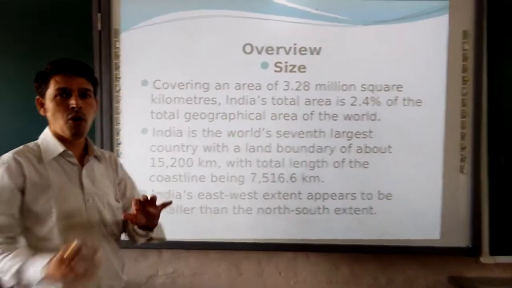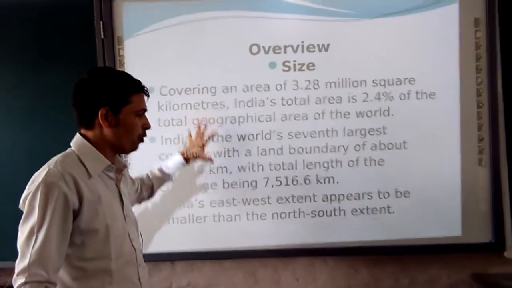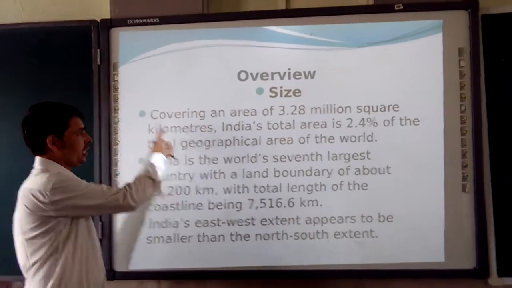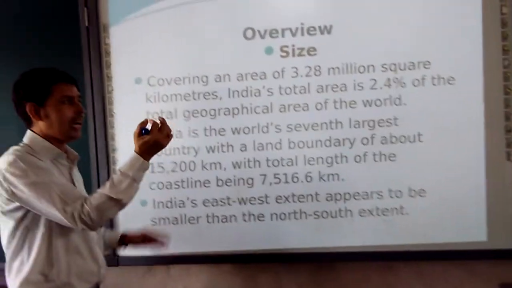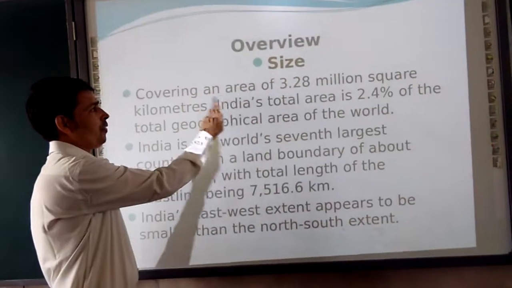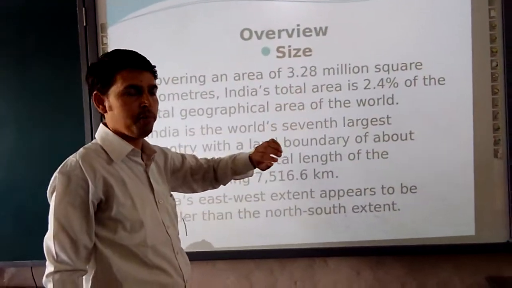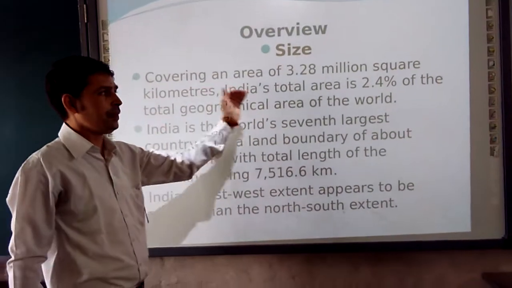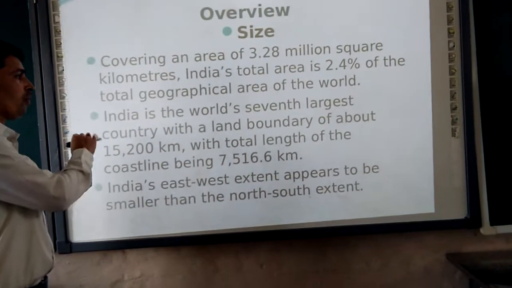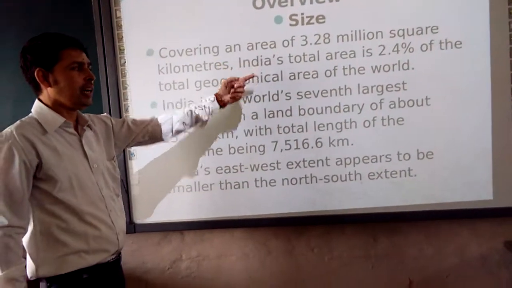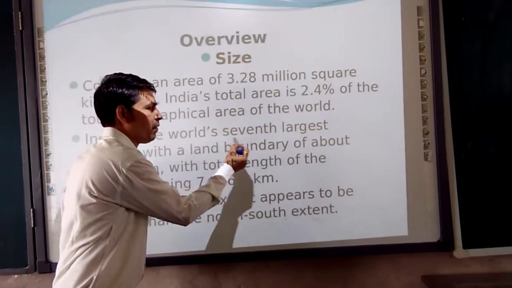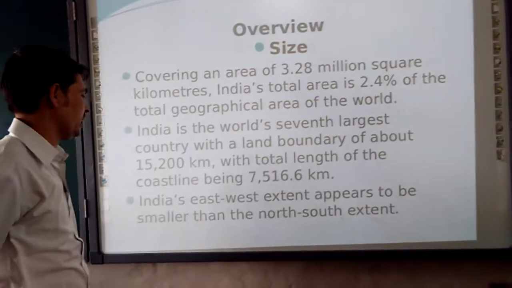So I request all my students to please make a note of these two slides, which are very important. They are very important in the sense that these points are bifurcated and crystal clear in the short note form of the chapter. First, covering the area of 3.2 million square kilometers, we had discussed. Then in percentage, we already talked about 2.4% of the world. Next, by this area, which position does India occupy? Here we are in the 7th position. We are the 7th largest country in the world.